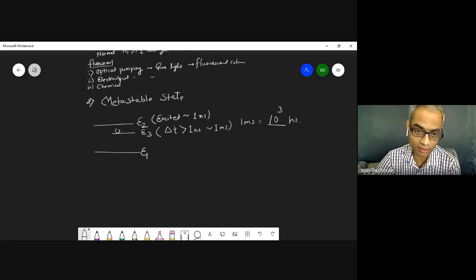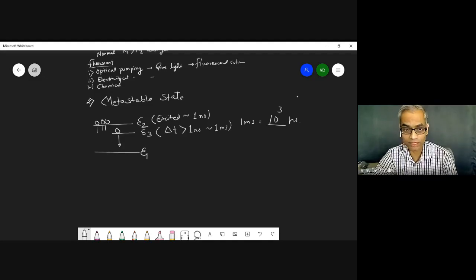So if the electron stays here, when approximately 1000 atoms come down, then only one electron from E3 will come down. Are you getting this point? So this process is very slow. Now, taking advantage of this metastable state, we can create the laser. And why is a metastable state required? Because a lasing system will start with spontaneous emission first.